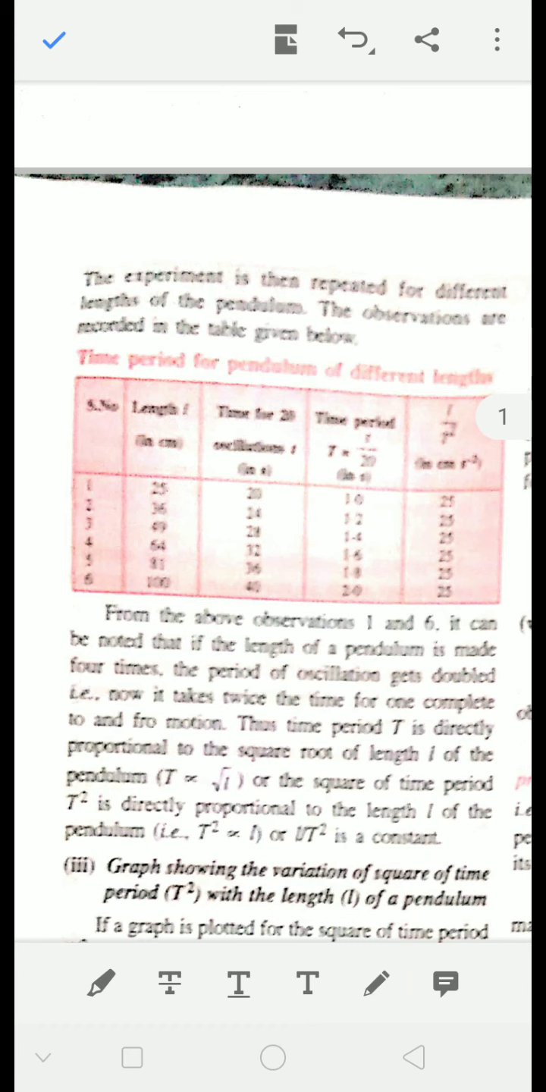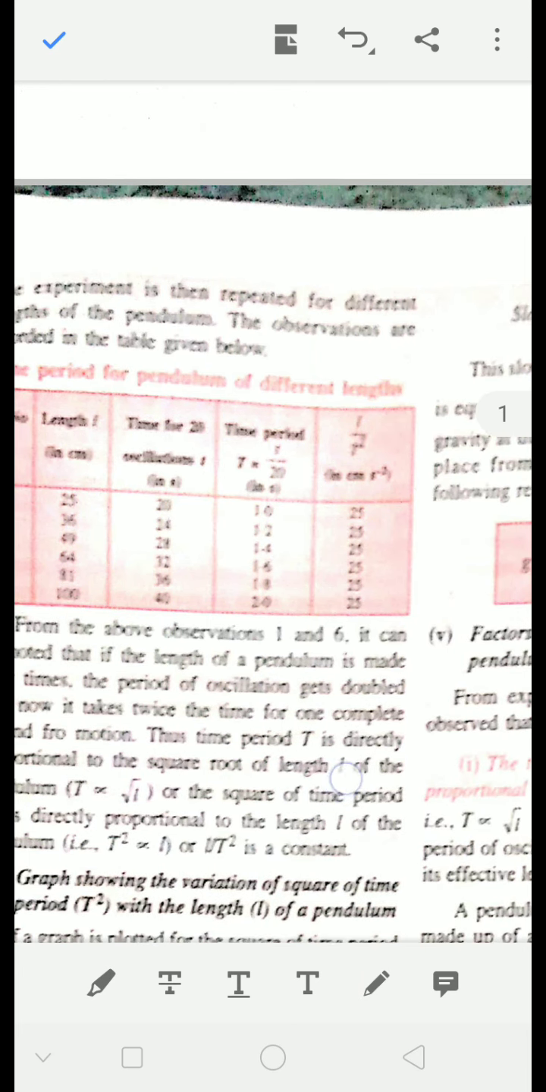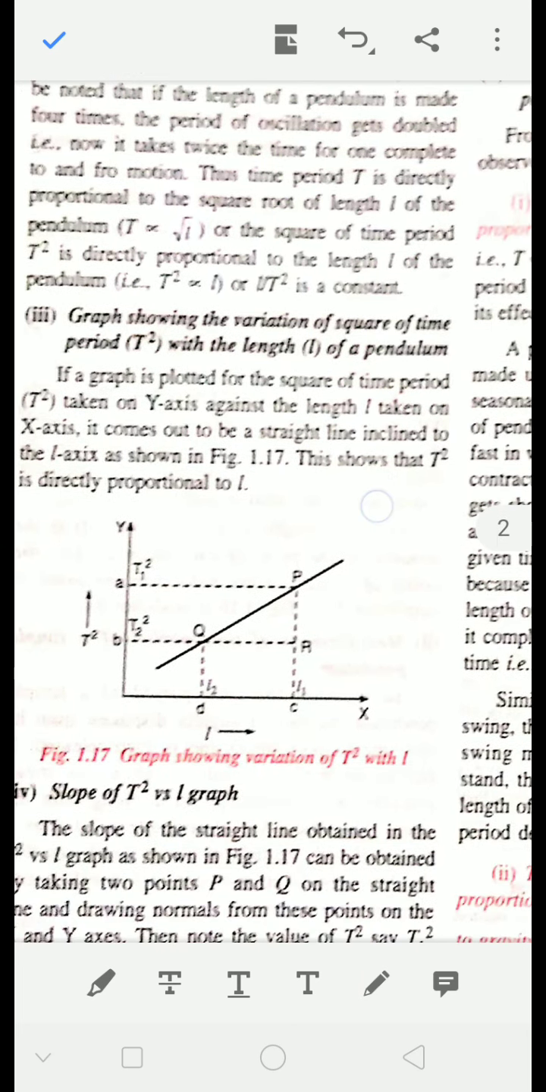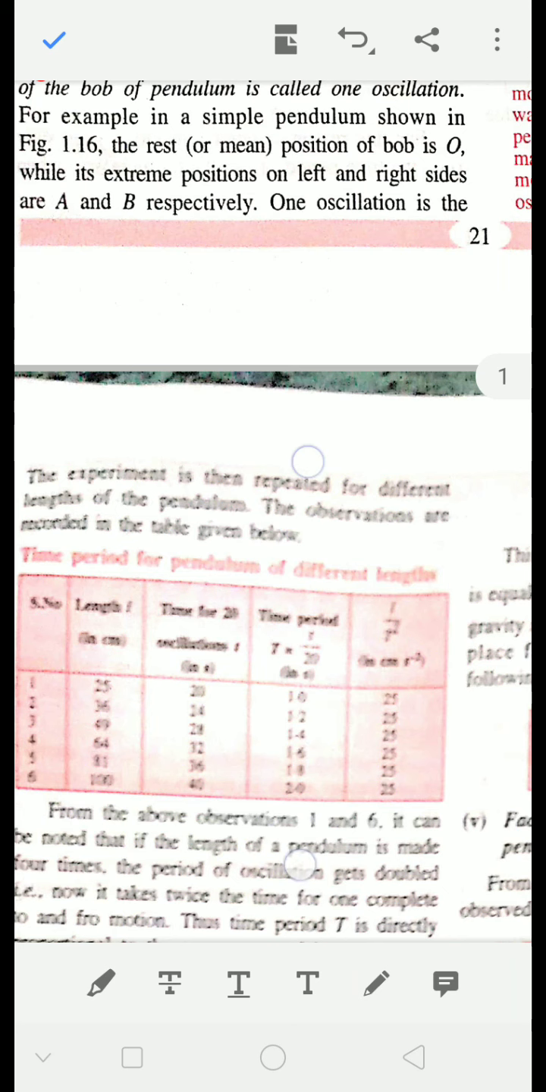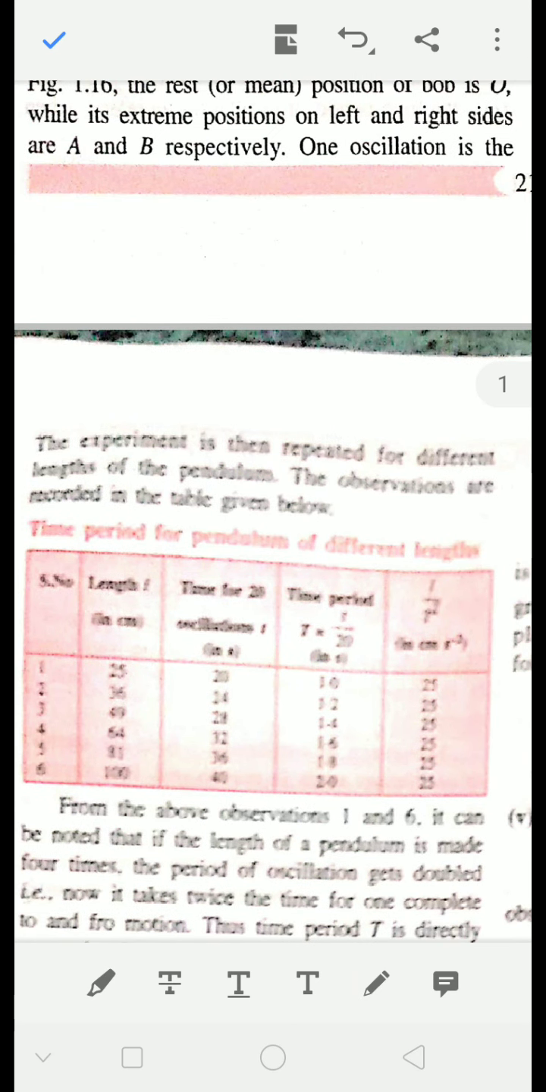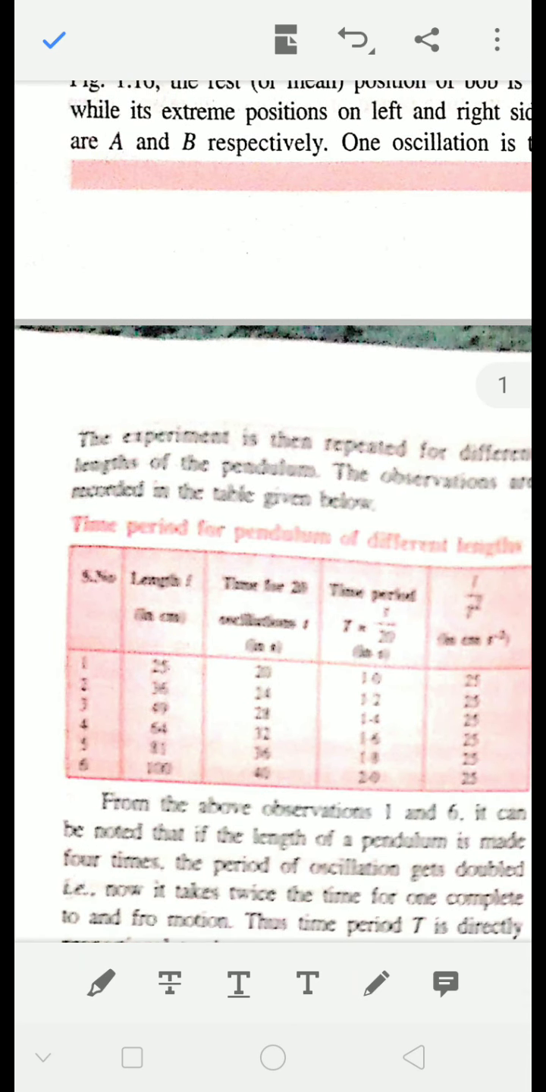Now, we can calculate the temperature. Suppose in the laboratory, you do the experiment: you put the pendulum in motion and see how much time is required for 20 oscillations. Okay, so this is a graph showing the relation. L means the length of the pendulum, which, as you can see in the table, is changed. We are changing the length and noting the time.